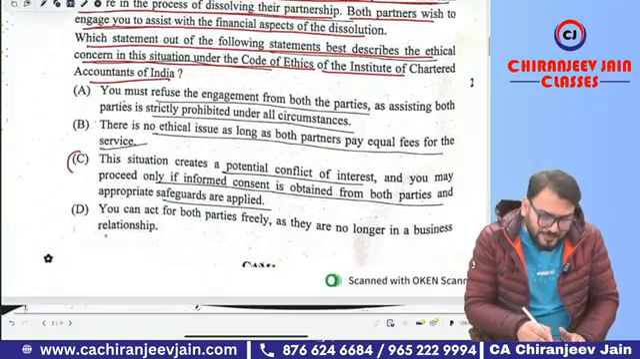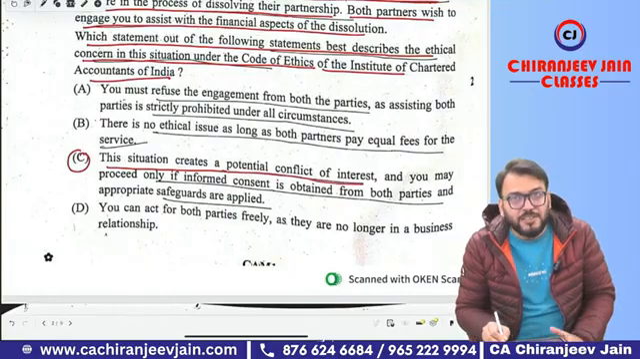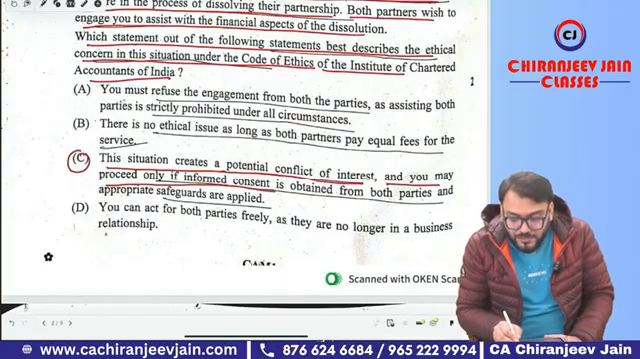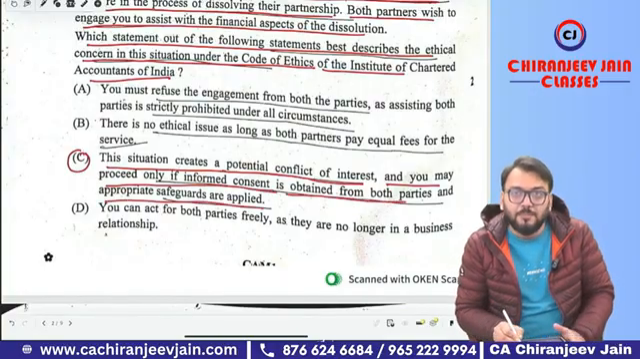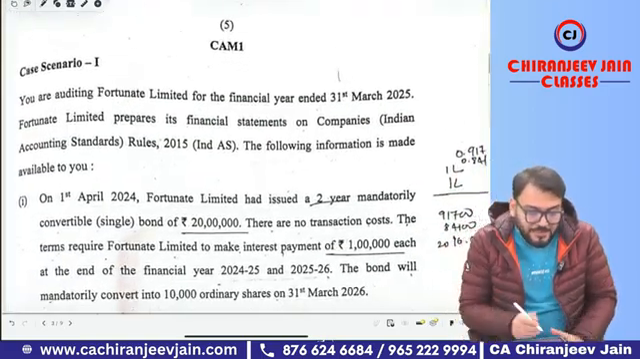Option number C is correct. There is no doubt about this. This situation creates a potential conflict of interest. Of course, there is a conflict of interest, and you may proceed only if informed consent is obtained from both the parties and appropriate safeguards are applied. So option number C is correct. Chalega. Now coming to case scenario number 1.